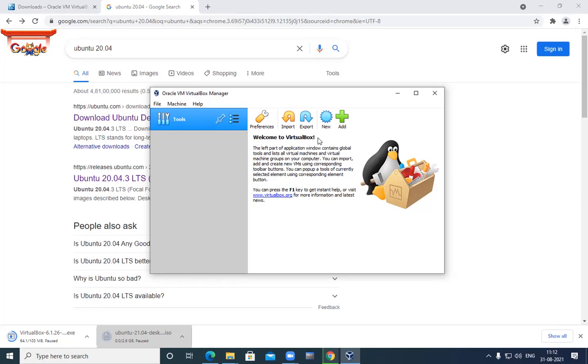And now the second practical is to install the operating system, meaning now I want to create my virtual machine, and on that machine I have to install an operating system, that is Ubuntu. Initially, I am using my Windows 10. Now I am going to create a virtual machine, and for that I will click on New.